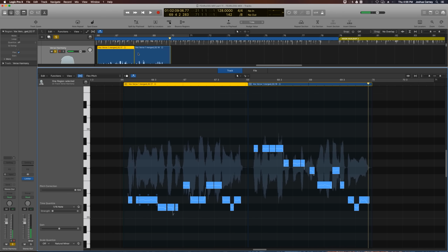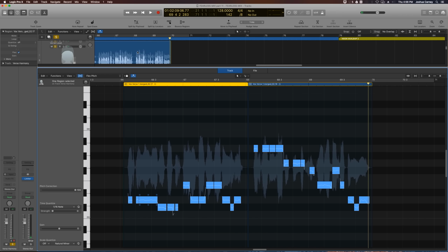And that'll really help to smooth out the harmonies quite a bit. Let's listen to the backing vocals by themselves.